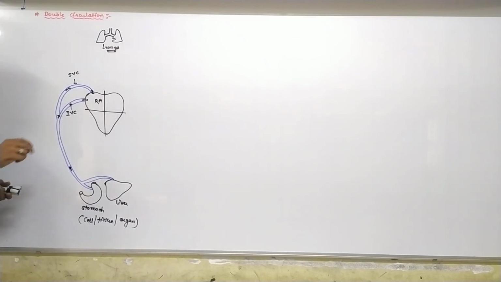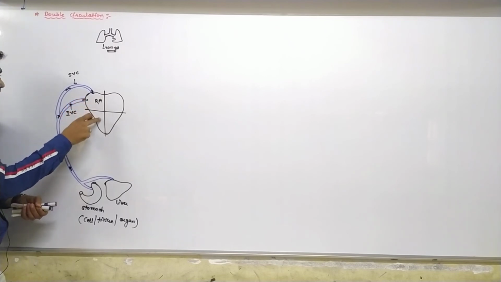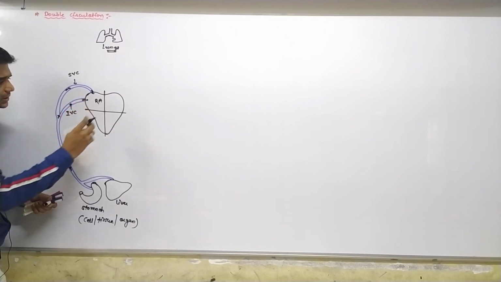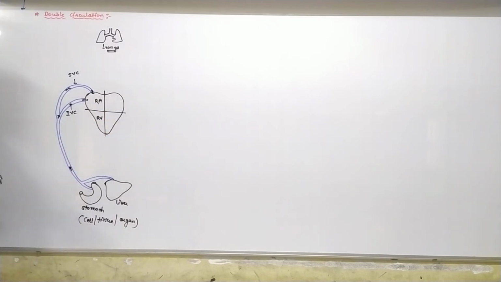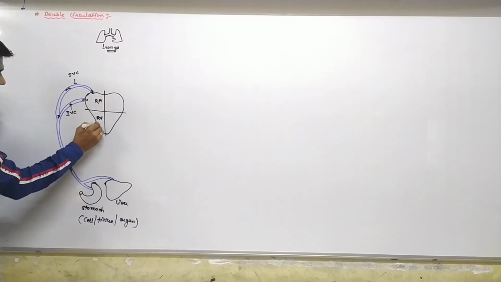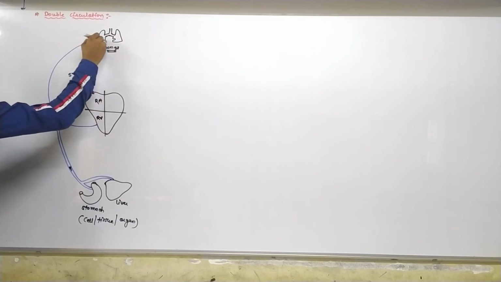Now from the right auricle, blood enters the right ventricle through the tricuspid valve. Fine. And from there the deoxygenated blood reaches the lungs.